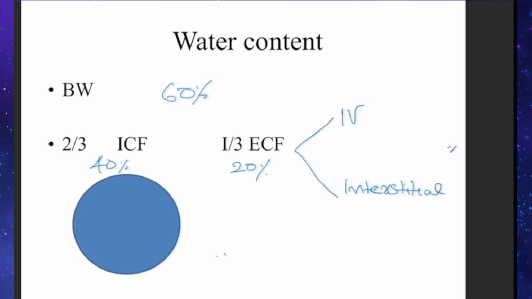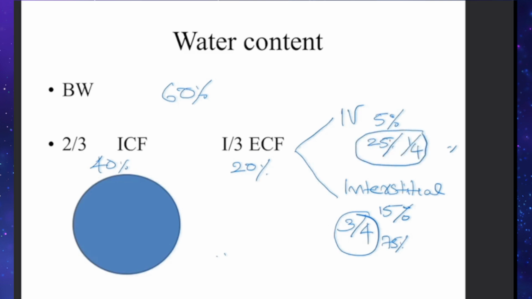So 15% of the body weight is interstitial and 5% is intravascular. Or you can say that 3/4 of the extracellular fluid, that is 75% of the extracellular fluid, is in the interstitial space, and 25% or 1/4 of the extracellular fluid is in the intravascular compartment. This is a very important point to be remembered.